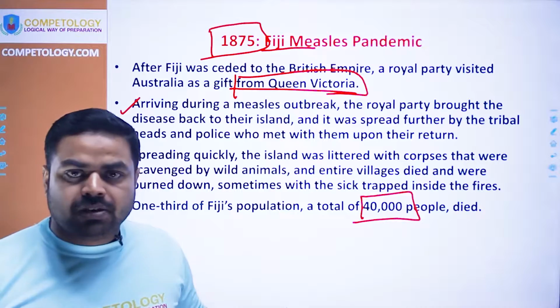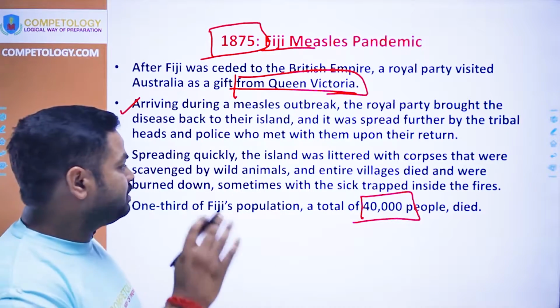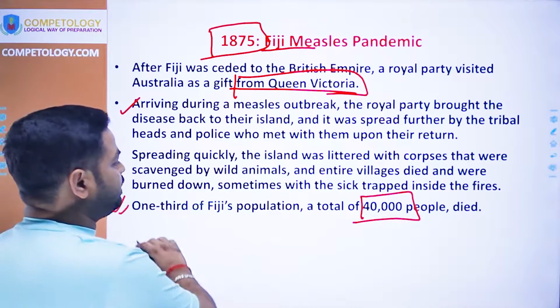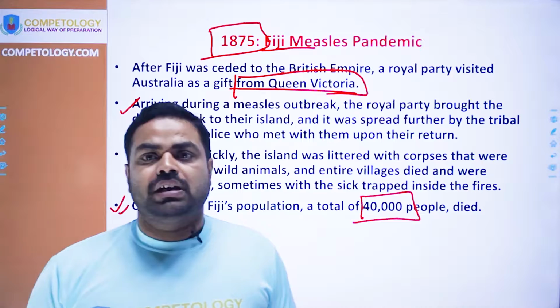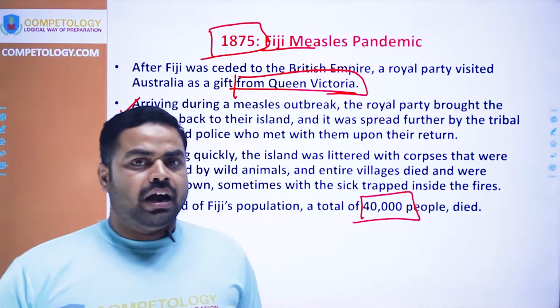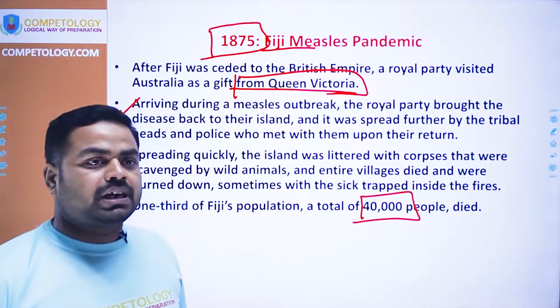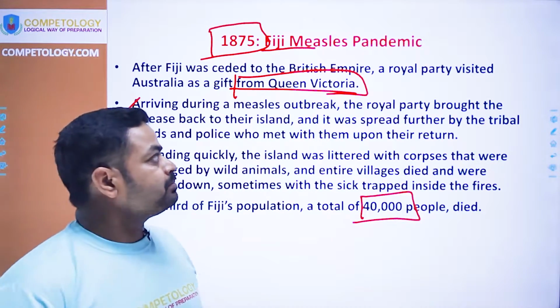The spread of this pandemic was not so huge, but the situation was very grim. Most of the people died in this. About one third of the population of Fiji island was eradicated, and a number of villages were burnt down to stop the spread of this pandemic.